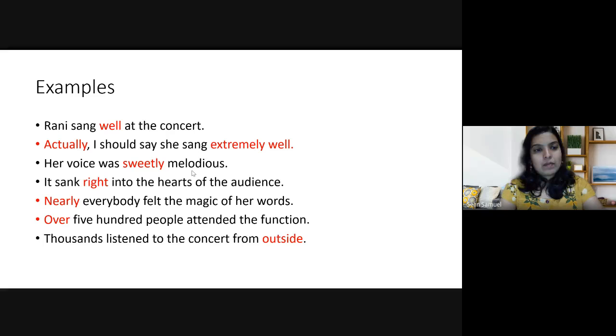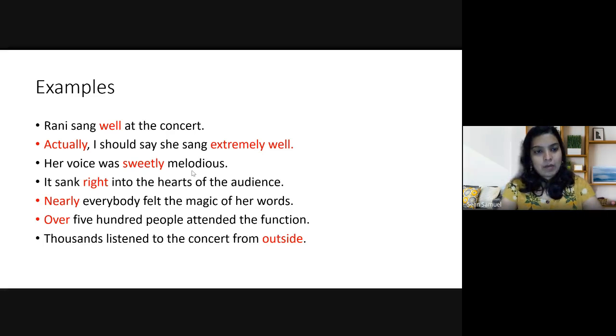In the next example, nearly everybody felt the magic of her words. What is this nearly? This nearly is actually modifying the indefinite pronoun everybody. So it is modifying the indefinite pronoun. What do you mean by everybody?